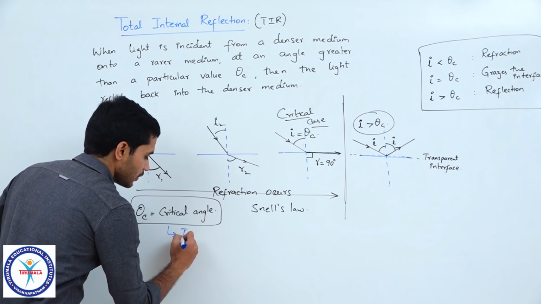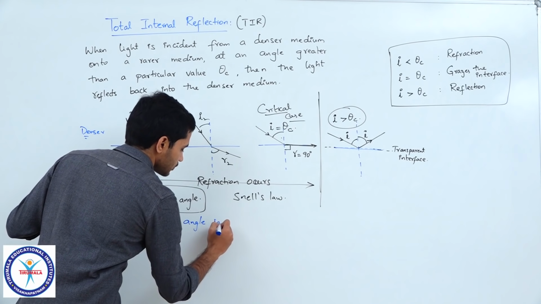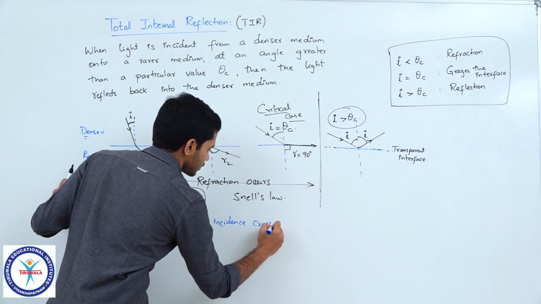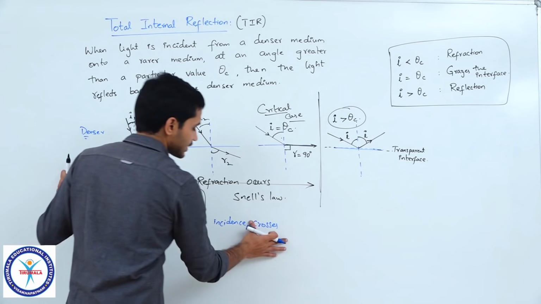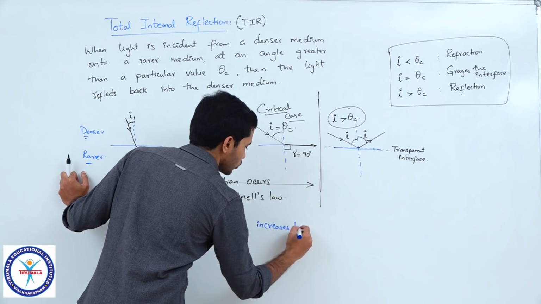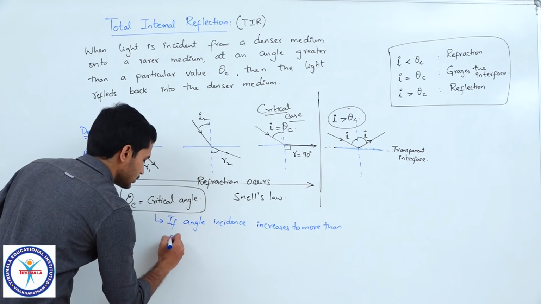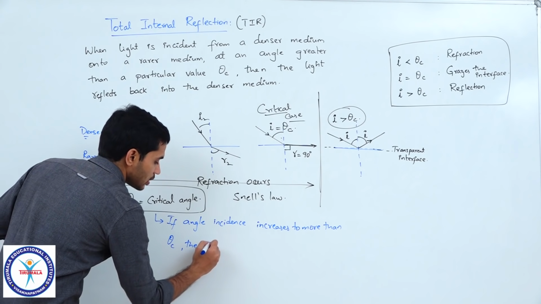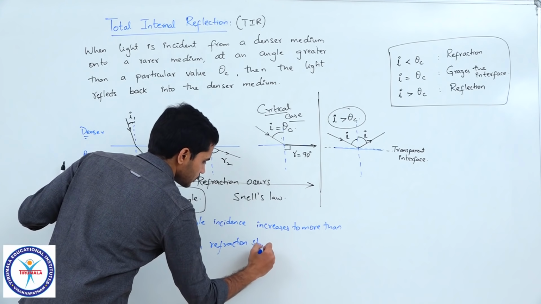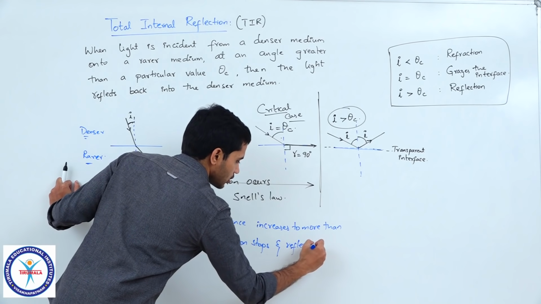So, if the angle of incidence crosses or increases to more than theta c, then refraction stops and reflection occurs.